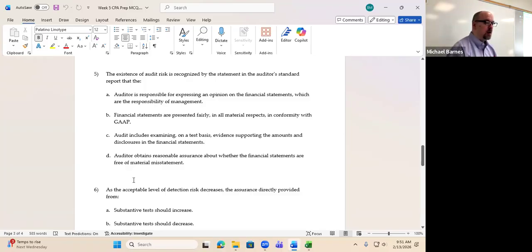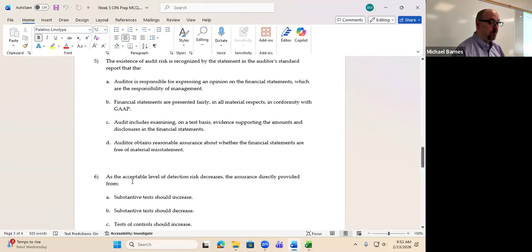That is the statement in the report that actually refers to the audit risk model. And we need to know that that is what we're looking for when we're talking about the level of audit risk. Now, keep in mind, what this alludes to is the fact that the auditor could do their job perfectly and still we could have an issue with respect to material misstatement. They could fail to detect a material misstatement. So this statement is basically saying, look, we are reasonably certain that the financial statements are free from material misstatements. We're not absolutely certain. That's basically what we're trying to allude to there. That's the audit risk component there.